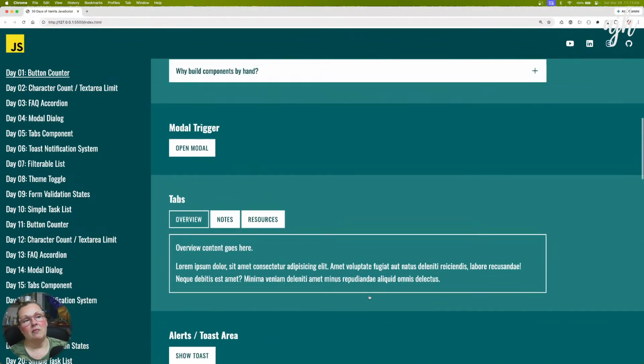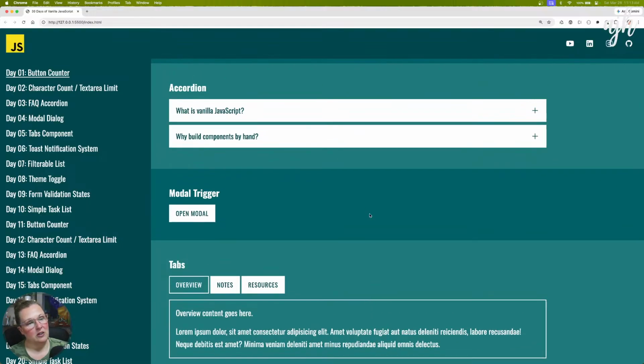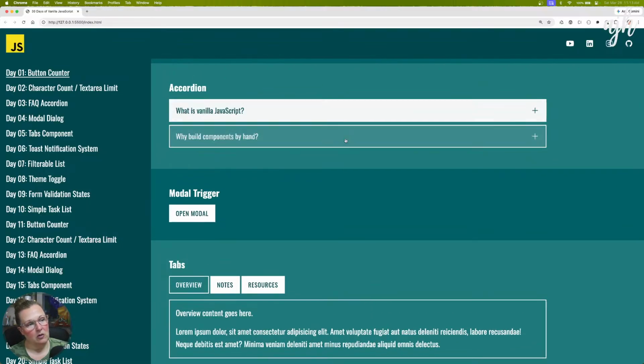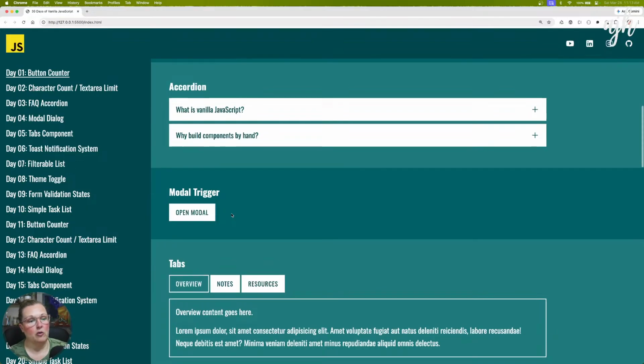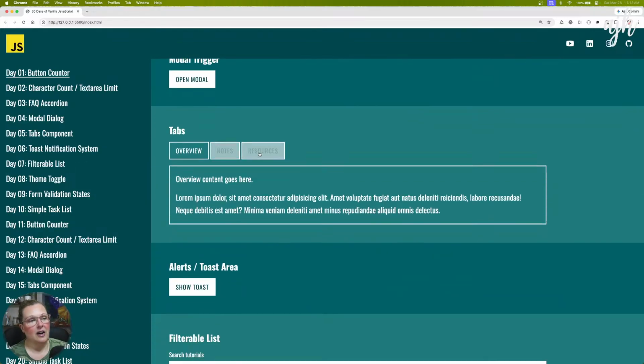Okay. Was there something else that I wanted to do here? I don't think so. I feel like we left in a good spot. We read some documentation on Thursday about the dialogue element and the method that you use in JavaScript, show versus show modal. They do two different things. We're definitely going to use show modal. We styled our tabs. I'm good with all of this.